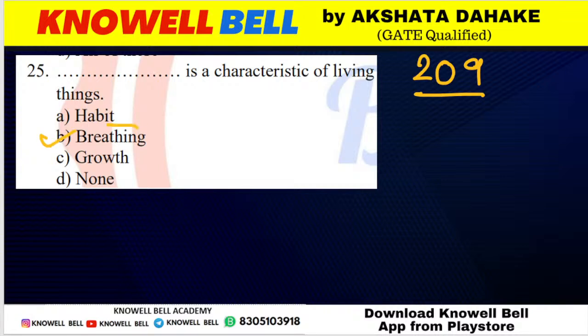Breathing. Breathing is a characteristic feature of all living organisms. Growth will not be the answer, because growth sometimes is external growth also. That is why we do not call it a characteristic feature. The characteristic feature of all living organisms is breathing. All living organisms show the phenomenon of breathing, be it a microorganism, a plant, or an animal. So the correct answer is option B.